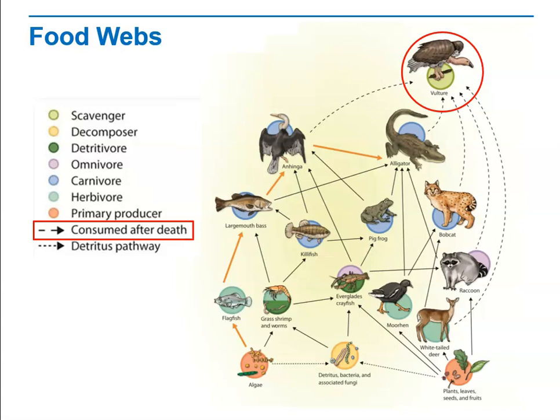What type of predictions could be made using a food chain or food web? Well, a food web could be used to predict what would happen if a certain population in an ecosystem increased or decreased in size.